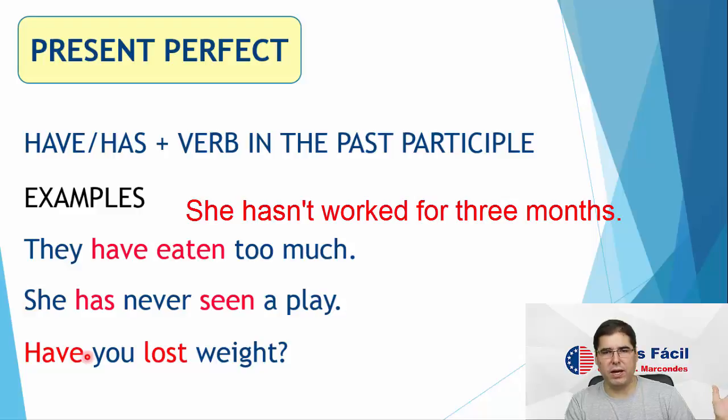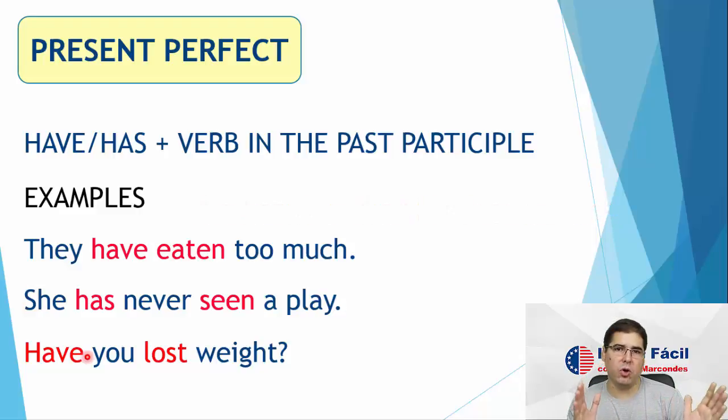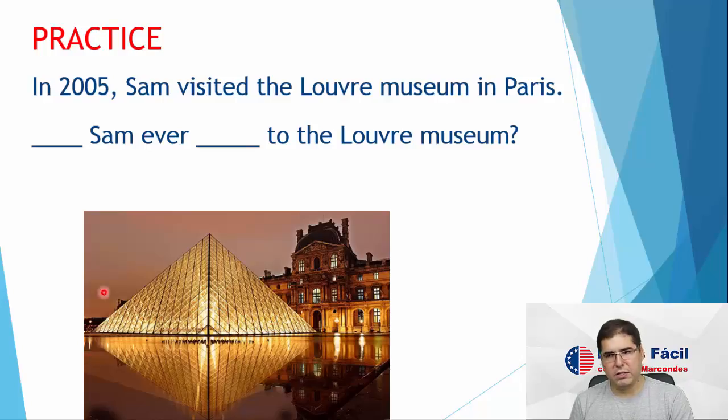Connection to the present, right? She hasn't worked for 3 months. These are forms always to talk about periods of time that come to the present, okay? So she hasn't worked for 3 months. Now, let's practice a little. In 2005, Sam visited the Louvre Museum in Paris. Now, let's ask him if he has or hasn't visited the Louvre Museum.